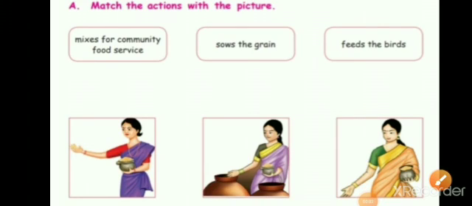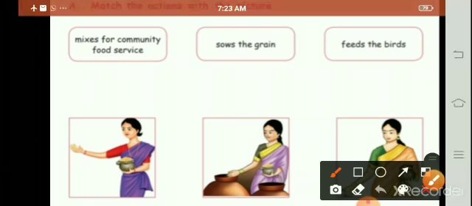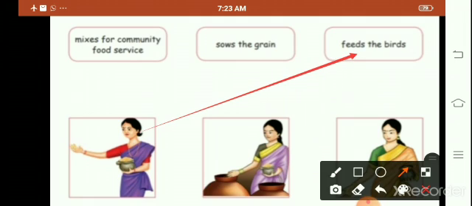Let's see the bookmark exercise. Match the action with the picture. First daughter feeds the birds. Second daughter mixes for community food service. Third daughter serves the grains.